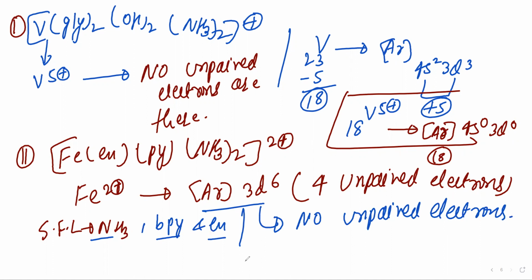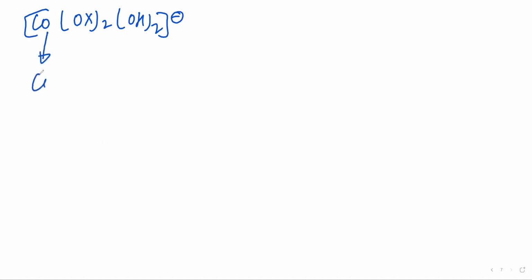Now see in the next slide, when the compound is Co(OX)2(OH2) raised to minus. Here the oxidation state of cobalt is +5, so it will be argon 3d4.